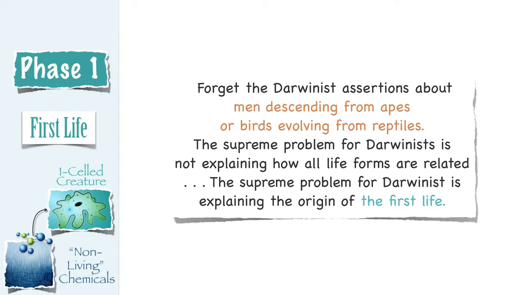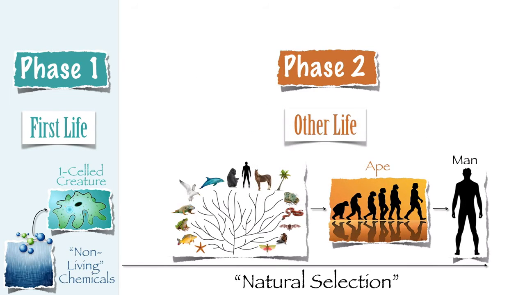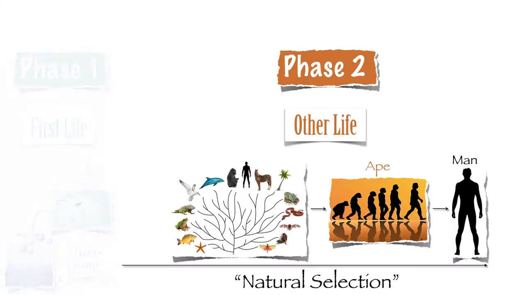You can't have all these life forms evolving here on the right if you don't have pre-existing life to start with. So if there's no phase 1, if there's no first life, there's no phase 2. There's nothing. There is no evolutionary process. There are no birds from reptiles, no men descending from apes or anything else. We see now why phase 1, the first life, is so crucially important.